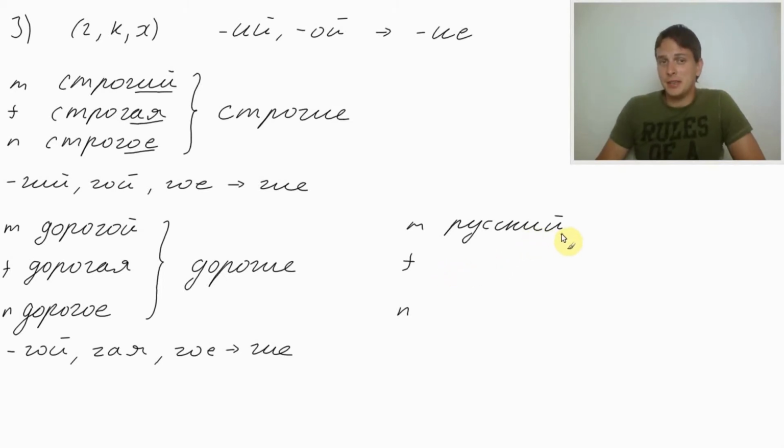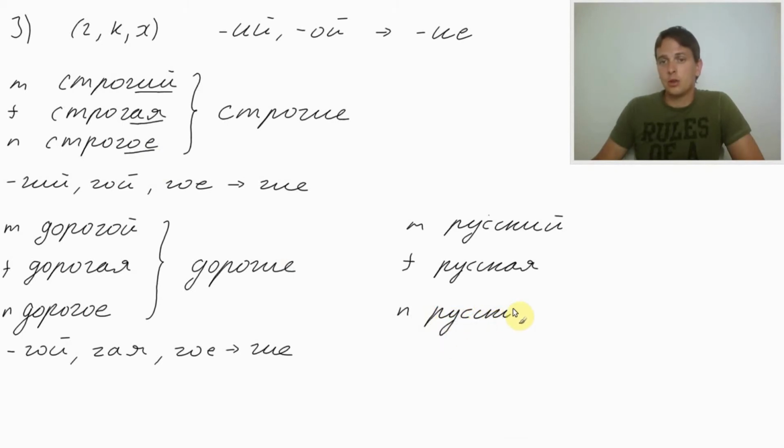Again, according to the general rule, how to change the adjectives and how to adjust them to the gender of noun, for feminine, we will just need to take ая, русская. Русская мама, Russian mother. Русский папа, Russian father.